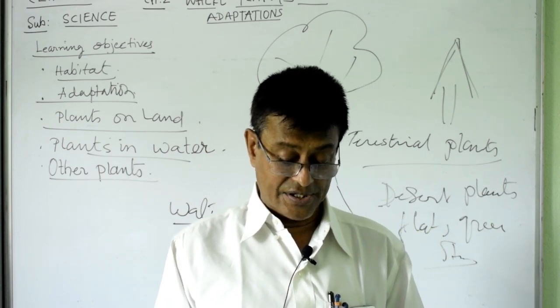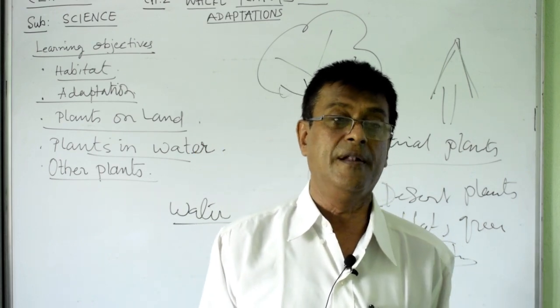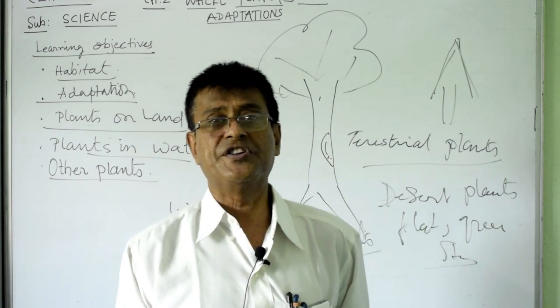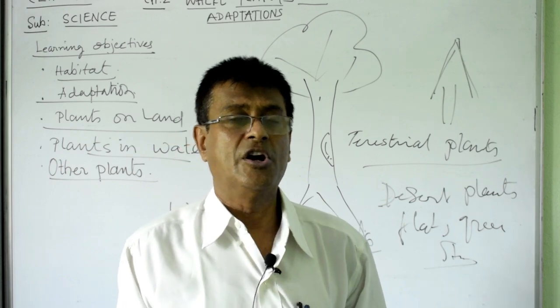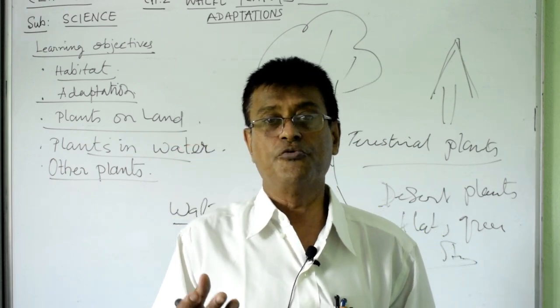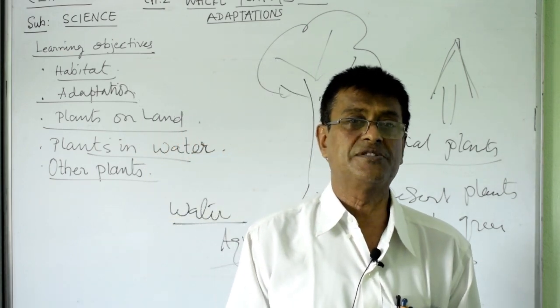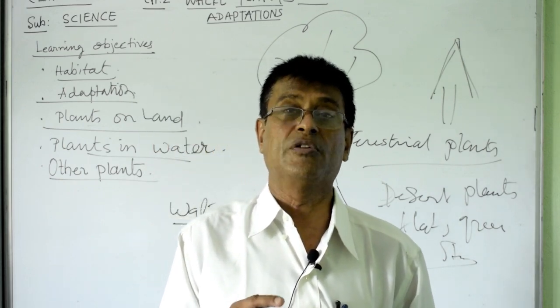Now, non-green plants, as the name suggests, do not have chlorophyll. They are saprophytes, especially the fungi. You have already seen the mushroom. The mushrooms you eat, button mushroom and agaricus, are nice and very tasty to eat. These are non-green plants. They are known as fungus.